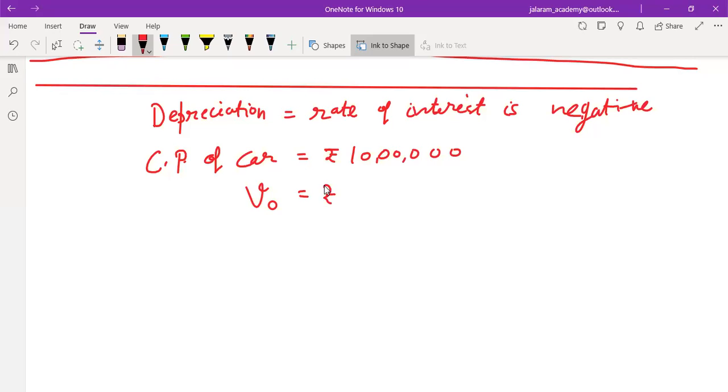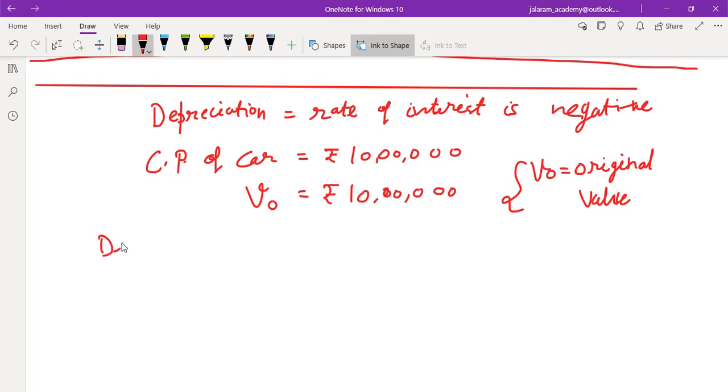In place of principal, as we are not depositing it in a bank, nor investing it somewhere, nor taking a loan of it, this is not the principal. So in place of principal, this time we use V naught. V naught means the original value of the object. Okay. So if V naught is rupees 10 lakh and its depreciation percent,